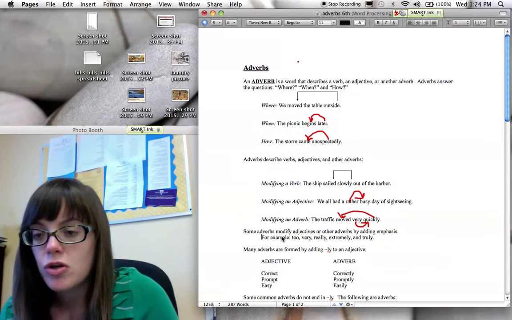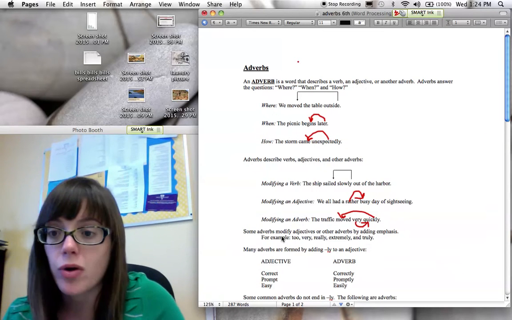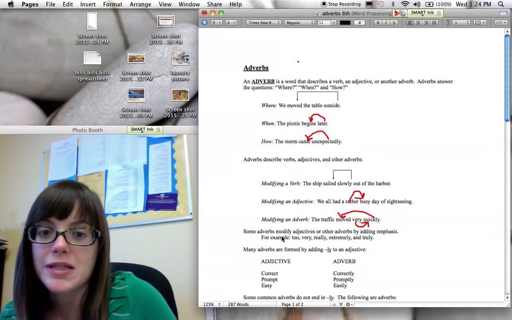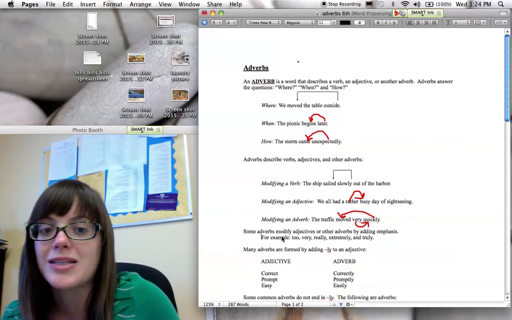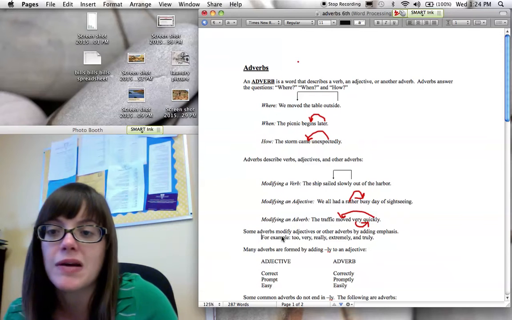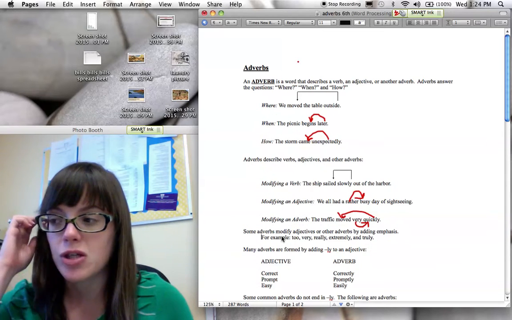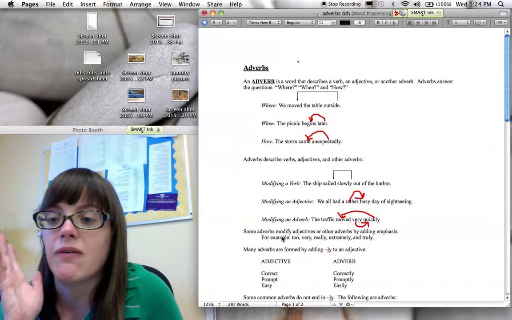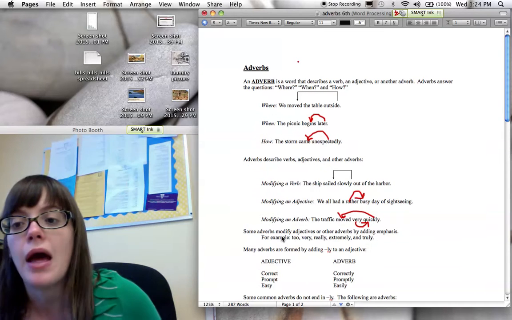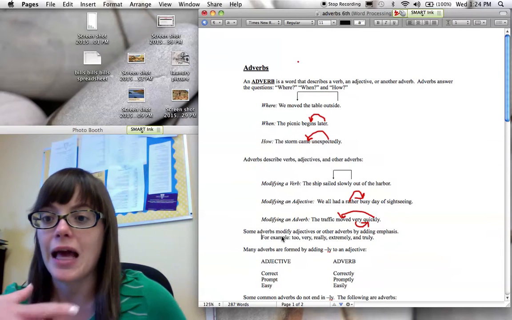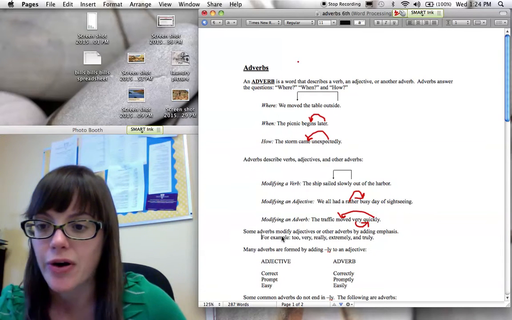All right, now some adverbs modify adjectives or other adverbs by adding emphasis. And that means showing that they're really important or showing that they're really big or really great. So for example, too, very, really, extremely, and truly. Okay, so instead of just saying something is good, I can say it's really good. Okay, so instead of just a delicious piece of cake, it's a very delicious piece of cake. So adverbs can also help us in those situations by adding emphasis to adjectives or other adverbs.